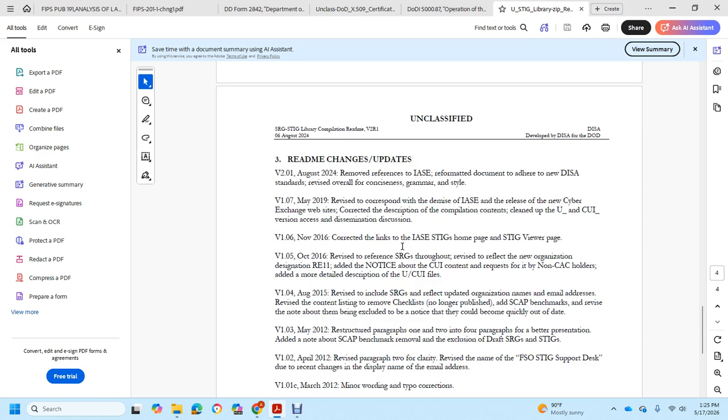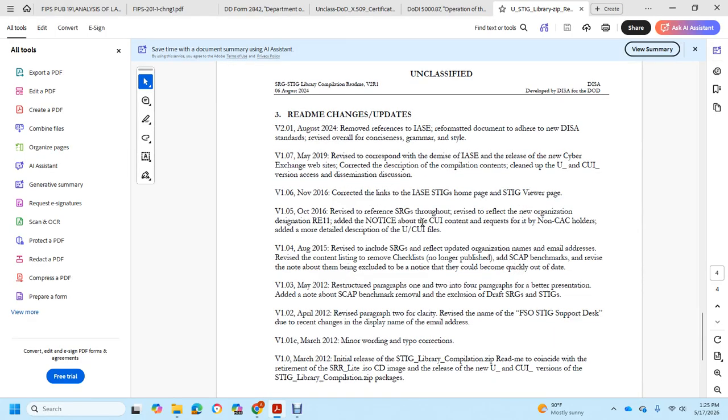Version 1.05, October 26: revised references to Security Requirements Guides throughout, reflecting the new organization. Added a notice about Controlled Unclassified Information content requests from non-Common Access Card holders, and added a more detailed description of the unclassified and controlled unclassified information files. August 2015: revised to include Security Requirements Guides, reflect updates to the organizational name and email addresses, revised the content list, removed the checklists no longer published, and revised the note on SCAP benchmarks being excluded to state that they become quickly out of date.